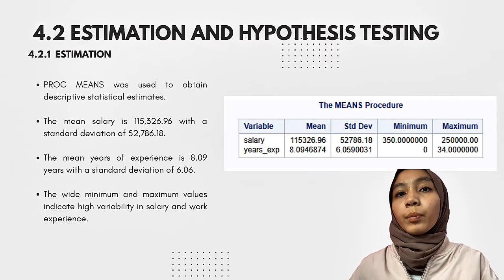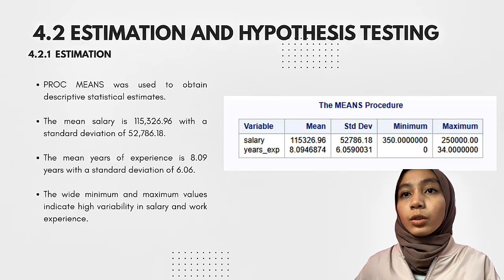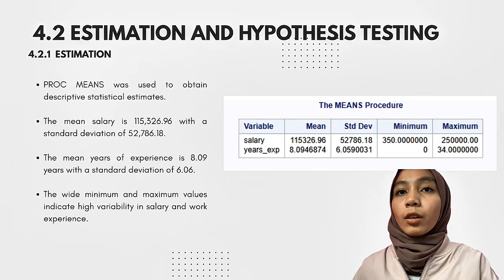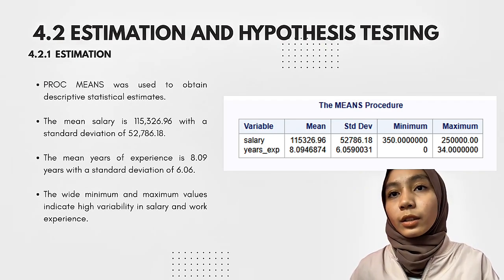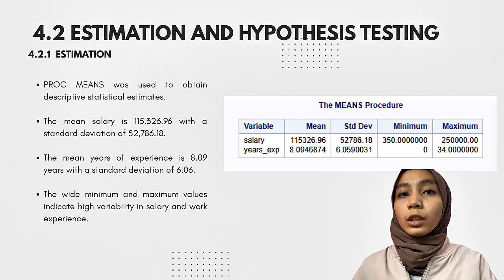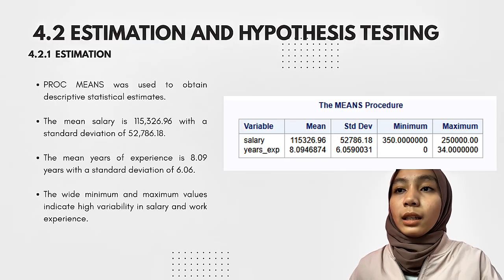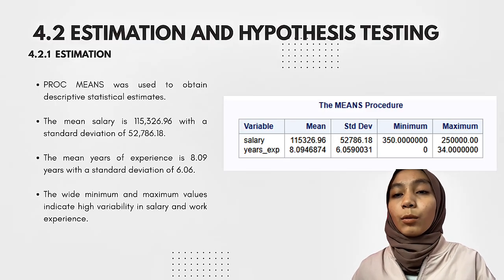For the estimation, we use PROC MEANS to obtain the descriptive statistical estimates. The mean salary is 115,326.96 with a standard deviation of 52,786.18. And the mean years of experience is 8.09 years with a standard deviation of 6.06. This shows that the wide minimum and maximum values indicate high variability in salary and work experience.